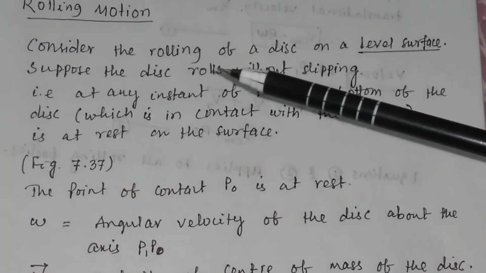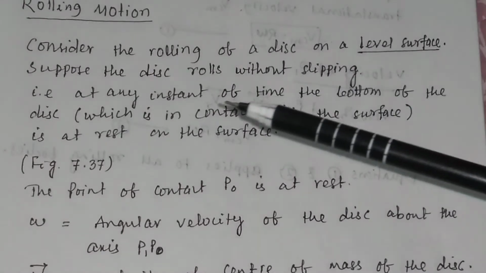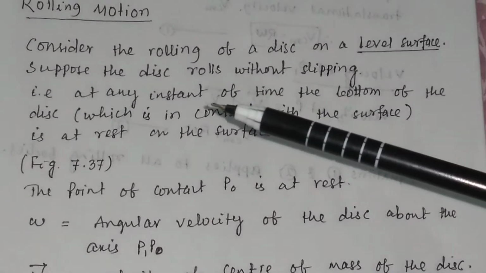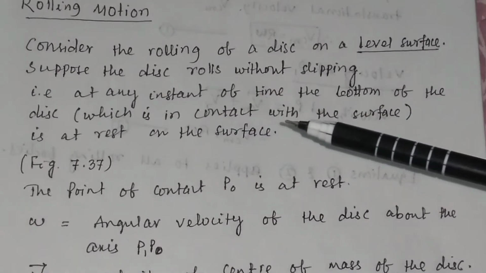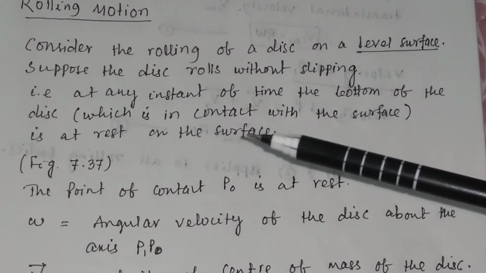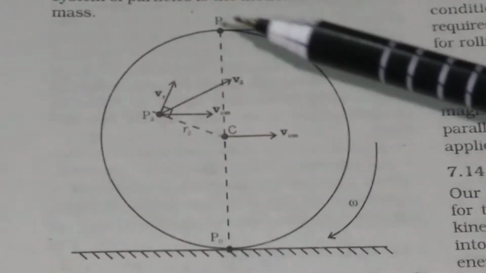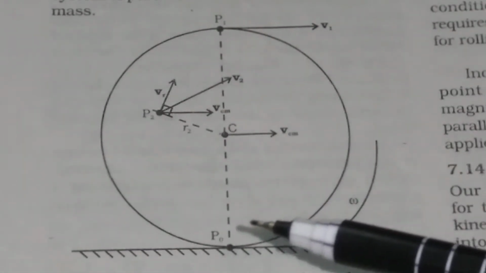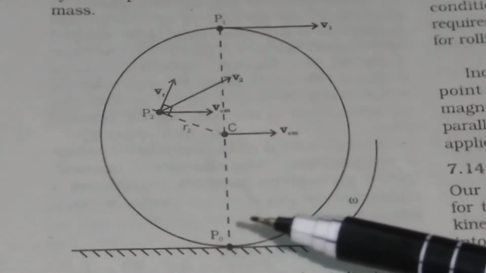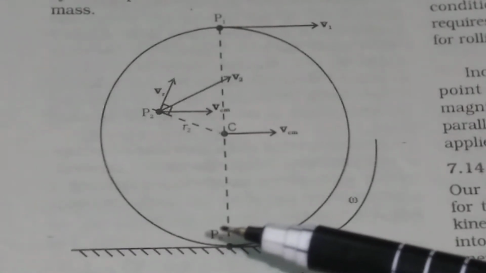Rolling motion. Consider the rolling of a disc on a level surface. Suppose the disc rolls without slipping. That is, at any instant of time, the bottom of the disc, which is in contact with the surface, is at rest on the surface. Suppose this is the disc and this disc rolls on this level surface, and the point of contact P0 is the point which is at rest.